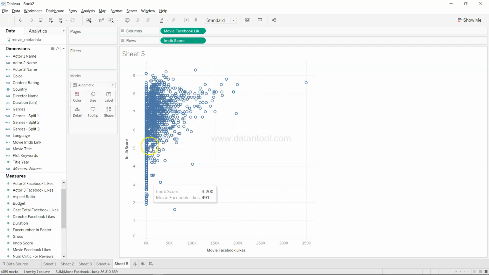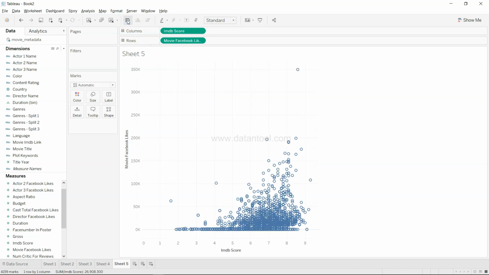So this shows a sort of positive correlation, but if I look at it from a different point of view, up until an IMDb score of 5, there is nothing. But as soon as the score goes above 5, there is some positive correlation present.